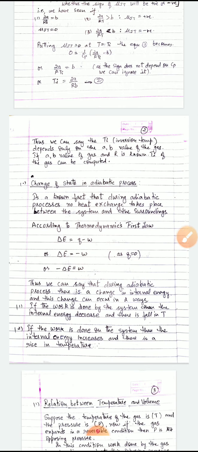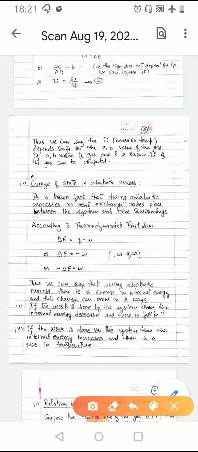Thus we can say that the inversion temperature depends only on the value of a and b of the gas, or van der Waals constants of the gas. So if the a and b values of the gas and R are known, then the inversion temperature of any gas can be computed. Now we come to the next topic, change of state in adiabatic process.